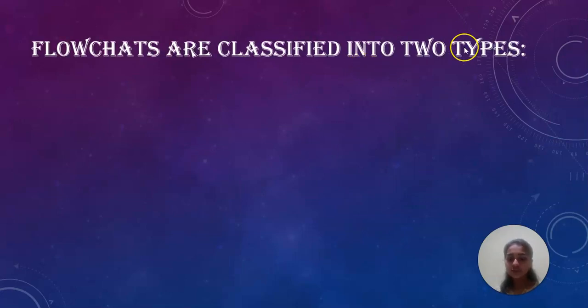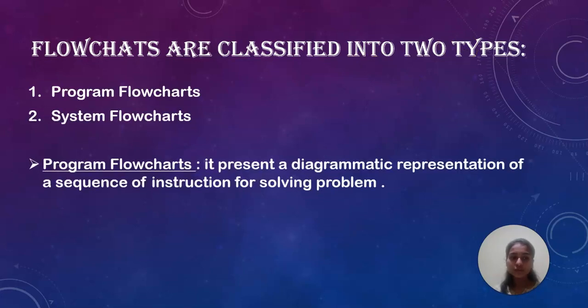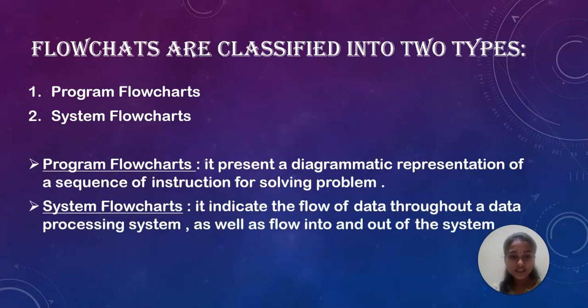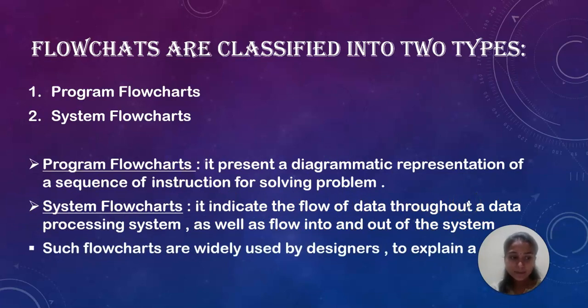Flowcharts are classified into two types: program flowchart and system flowchart. Program flowchart means it presents a diagrammatical representation of a sequence of instructions for solving a problem. System flowchart means it indicates the flow of data throughout the data processing system as well as the flow into and out of the system. Such flowcharts are widely used by designers to explain the data and processing in the systems.